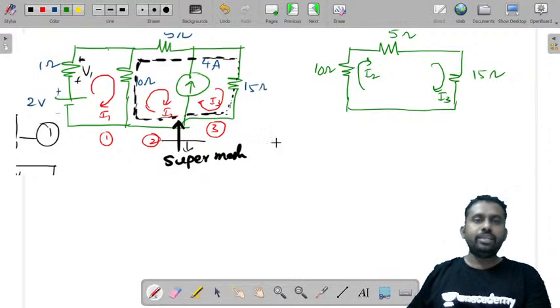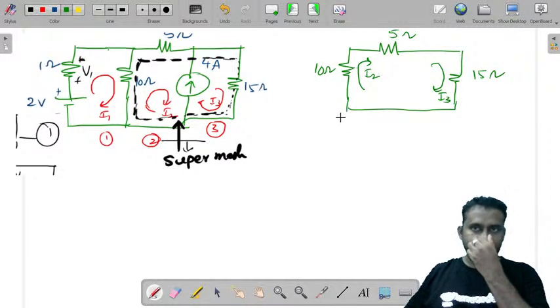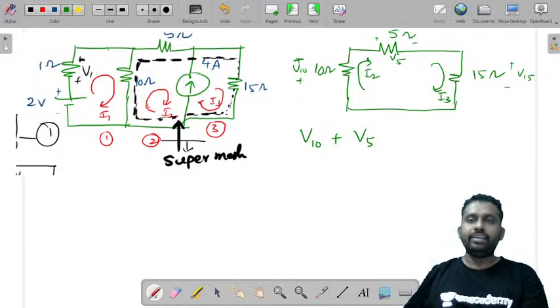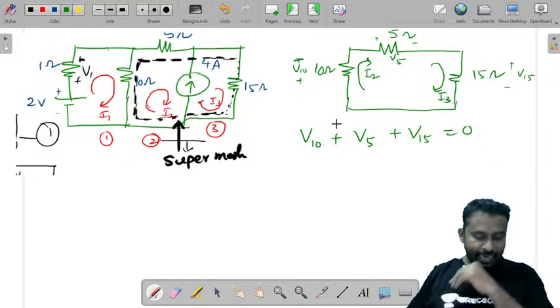Now you can write the equation. How do you write that equation? Let us consider this voltage. Current is in this direction, so plus minus, this is V10. This is plus minus, current in this direction, this is V5. Current in this direction, plus minus, V15. So you can write V10 plus V5 plus V15 is equal to 0. All are drops, so I have taken negative as the common.